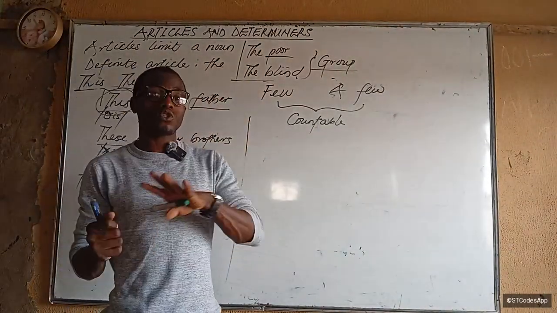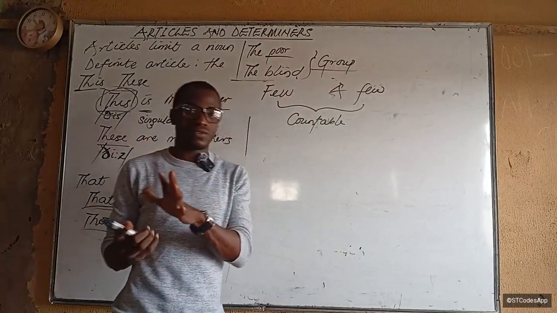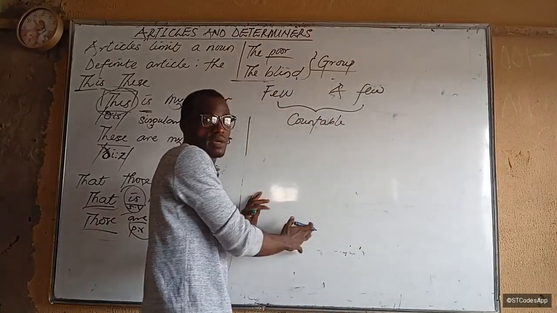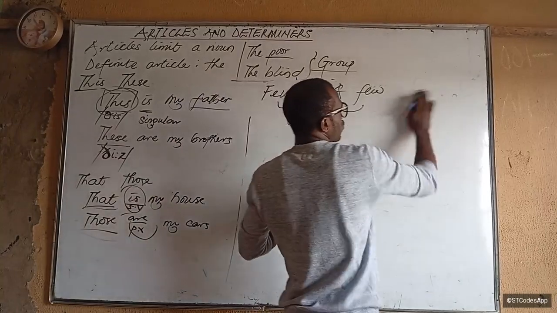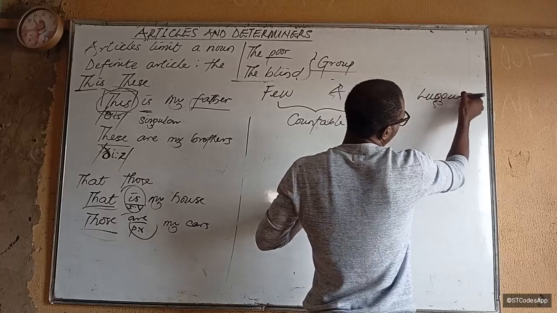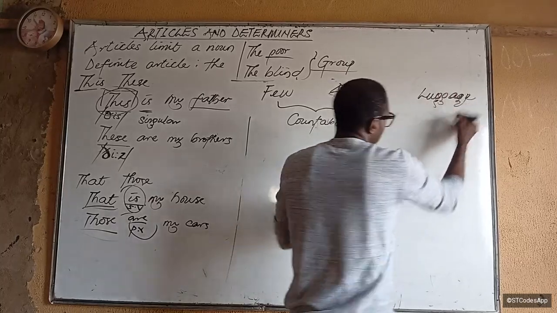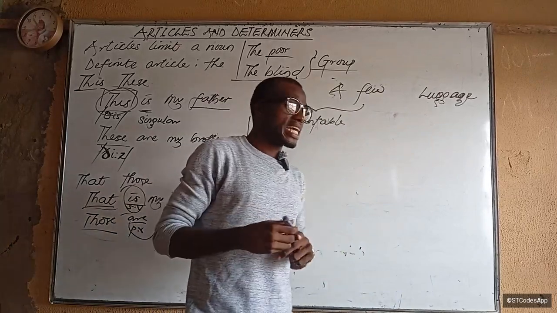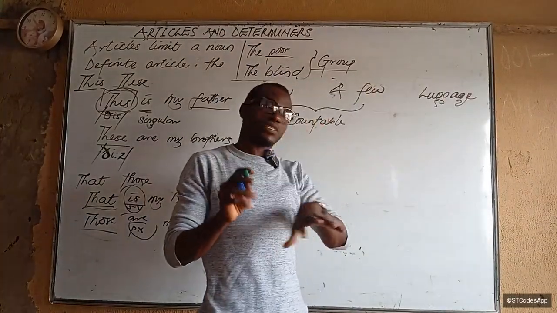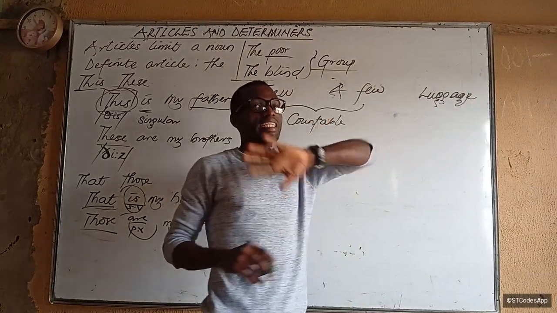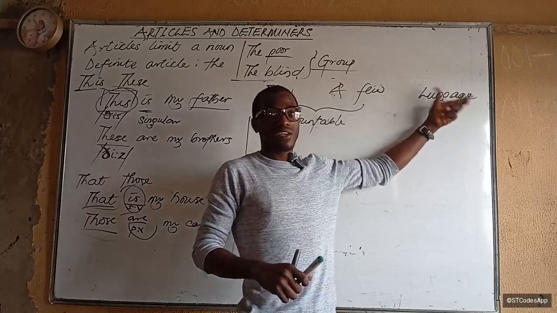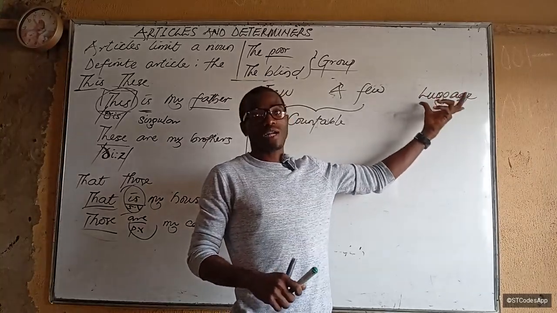Okay, so I'm going to mention the ones with the uncountable nouns or non-count nouns. We use them for all those I just mentioned, boys and all. But the ones we use for these, words like luggage, these are non-count nouns. Can you ever pluralize them? The first case is we don't. Usually in your test, we don't pluralize them. There's a condition where they can be pluralized, but for most tests, we want to know if you understand that they are not usually pluralized.